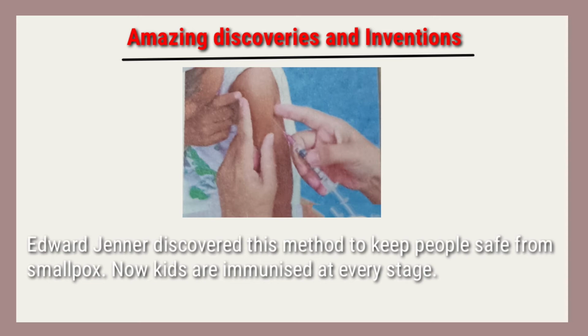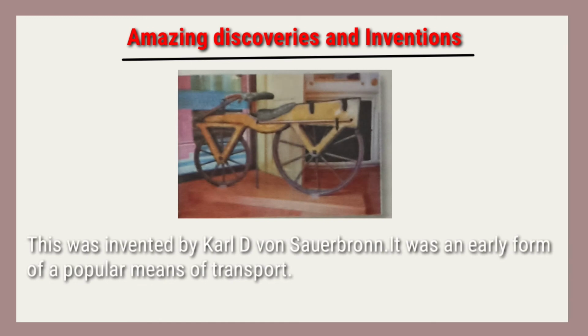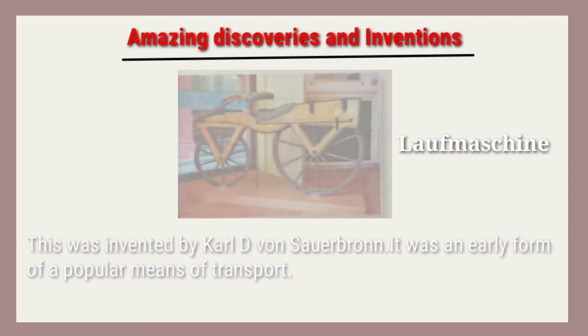Next is Edward Jenner discovered this method to keep people safe from smallpox. Now kids are immunized at every stage. Which invention is this? Yes, it is vaccination. Next is, this was invented by Karl Drais von Sauerbronn. It was an early form of a popular means of transport. Yes, that is the invention of the bicycle.